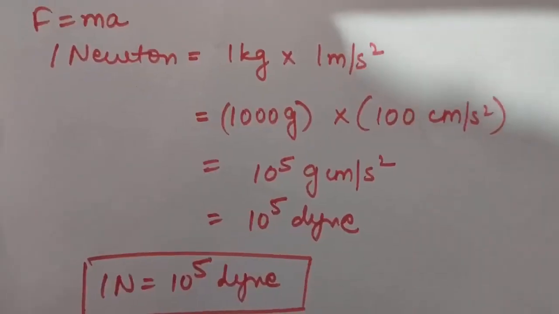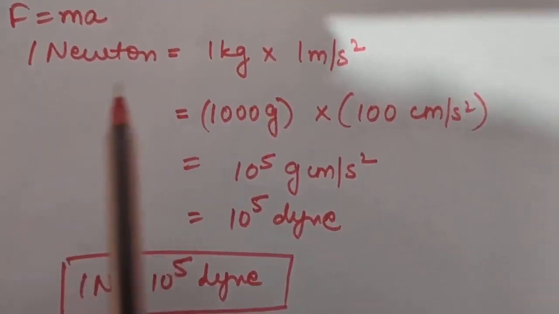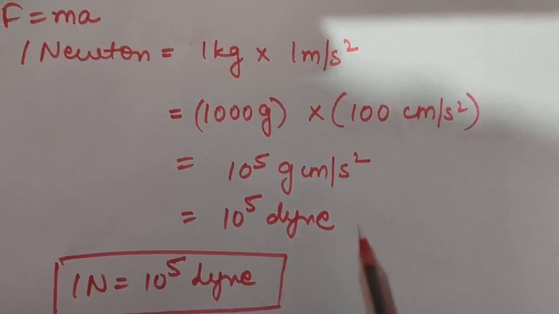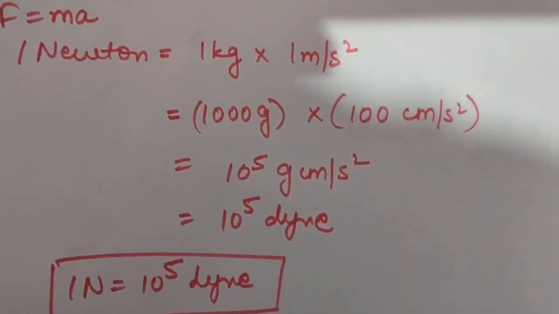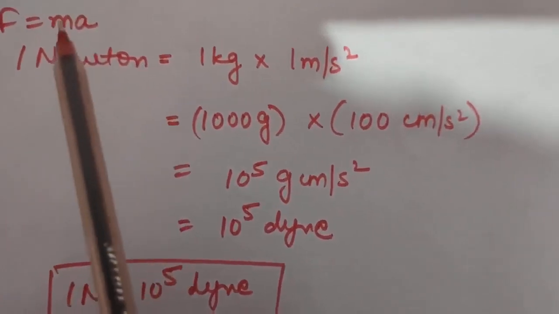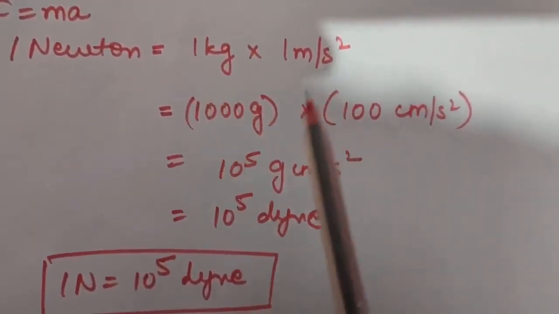Now from this relation, F equals ma, you know the SI unit of force is Newton and the CGS unit of force is dyne. So let us calculate a relation between Newton and dyne. As you know, 1 Newton is 1 kilogram meter per second square. Let us convert them into CGS units.